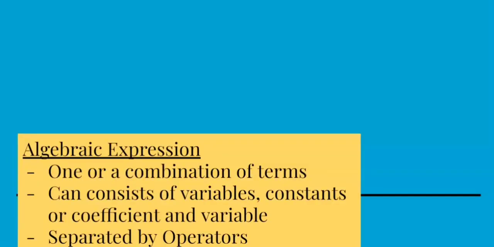Before we start, let's revise what algebraic expressions are. Now, these are one or a combination of terms and can consist of variables, constants, and or coefficients and variables. Usually, our algebraic expressions are separated by our operators. Let's look at one example. We have 5x plus 3.